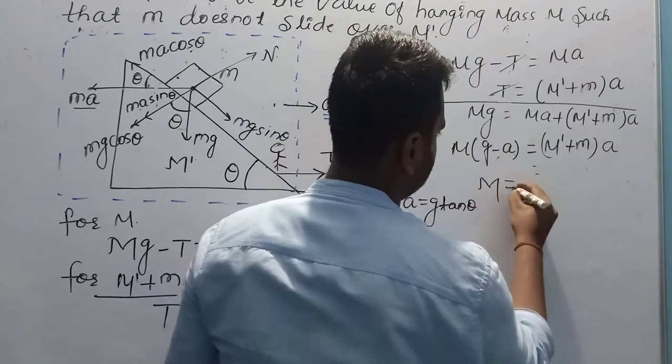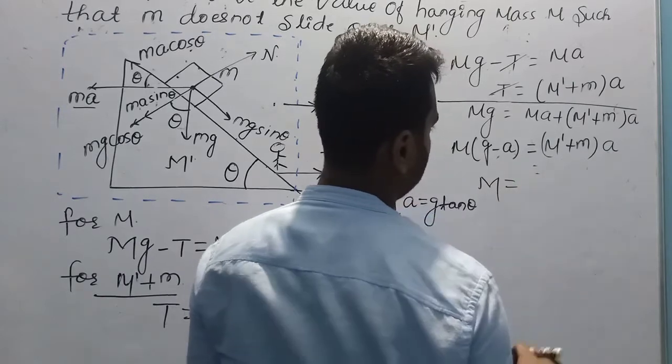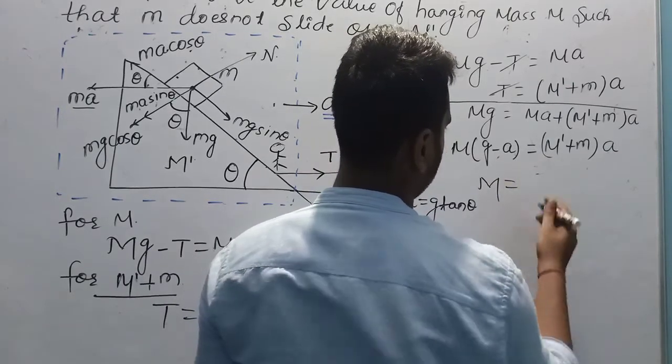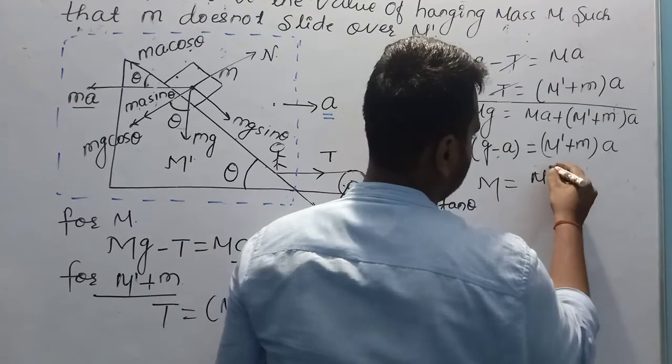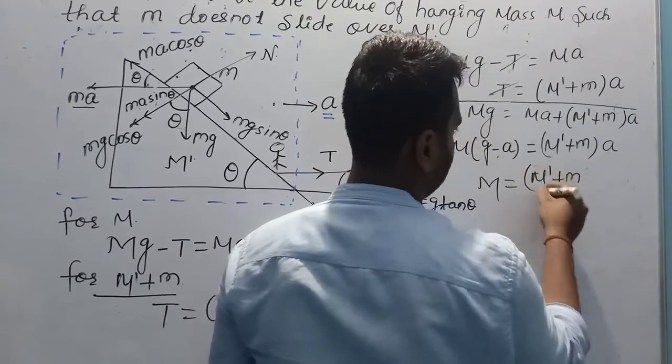I can write here capital M is equal to m dash plus a small m into a upon g minus a.